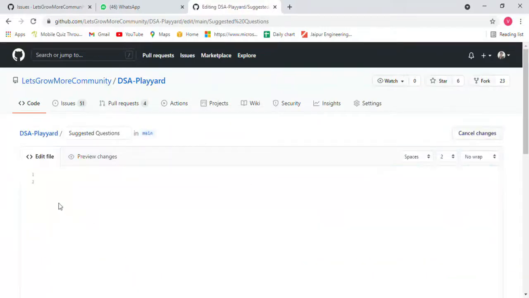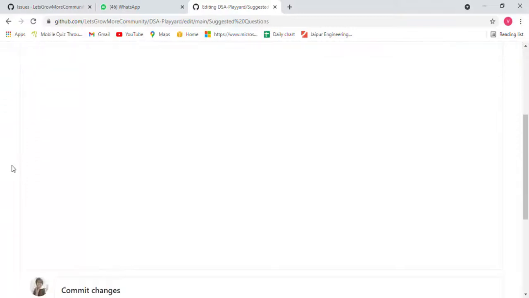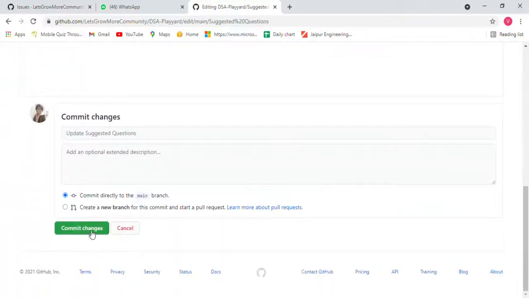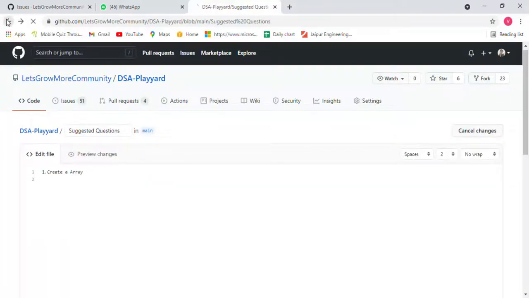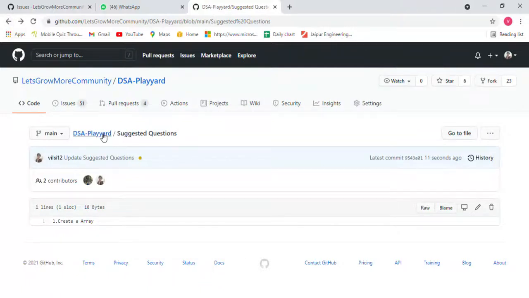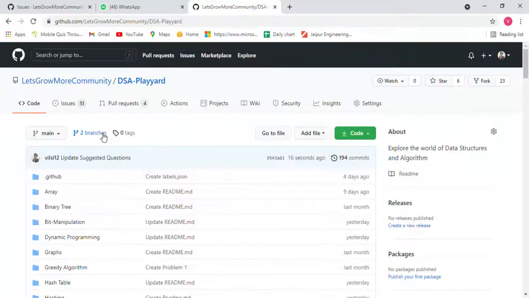Write the first number and create an array. You can go on LeetCode and copy that link and put it here, so it will be easier. It's not compulsory. Just commit it. Whenever our team checks and sees this question is not there, they will create it, and after some days you can go and see whether the issue is made or not. It may happen that our team already made it, but you haven't seen it, so please check first.